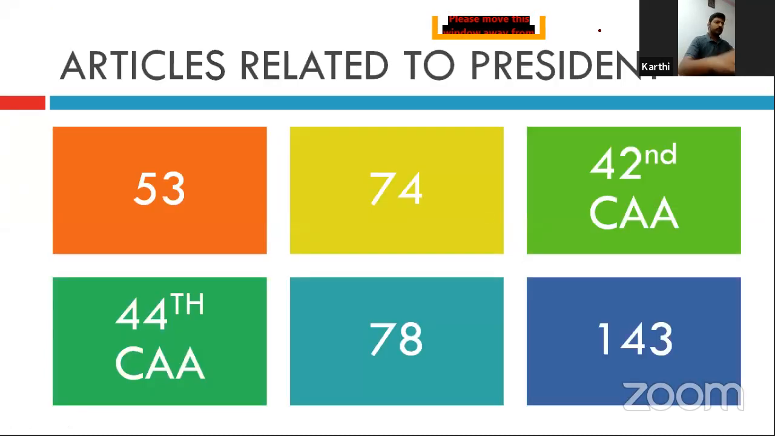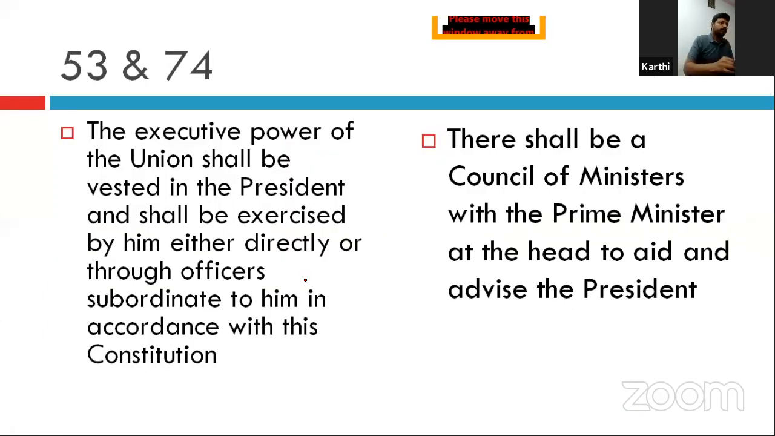Before going to the emergency power, you have to understand certain things. There are many articles related to the president, but now I am taking the articles related to this particular lecture: article 53, article 74, the 42nd Constitutional Amendment Act, the 44th Constitutional Amendment Act, article 78 and article 143. So what is article 53?